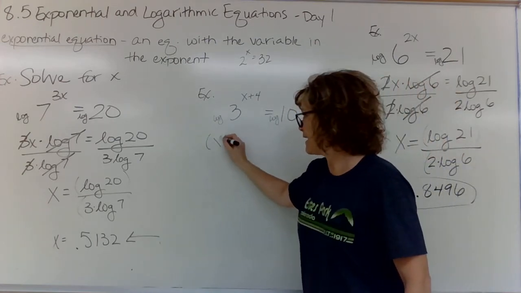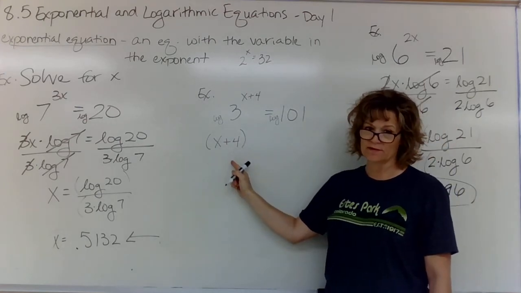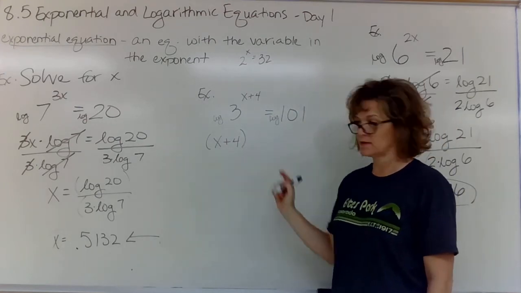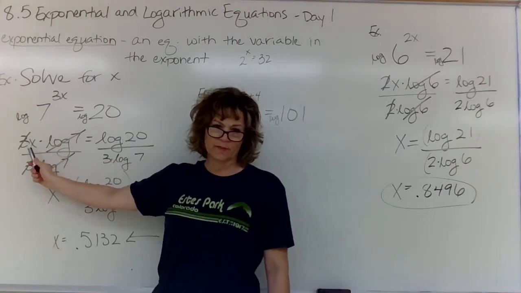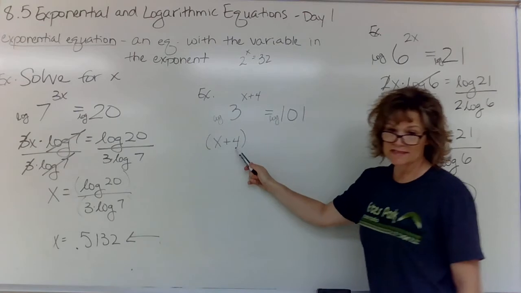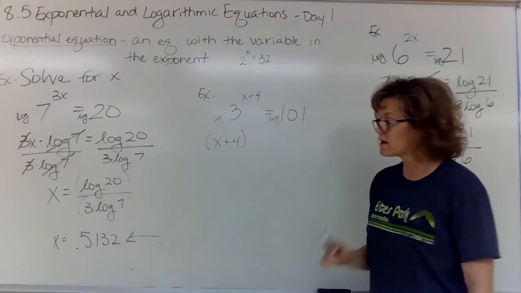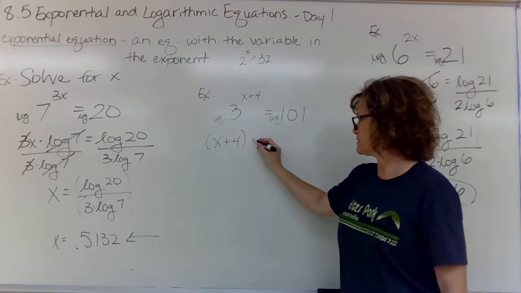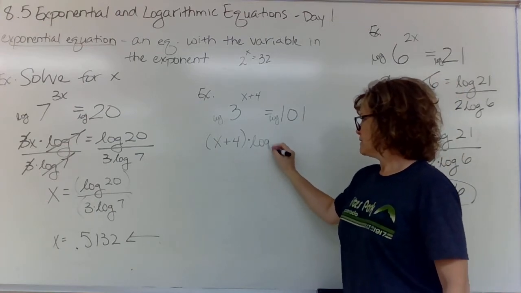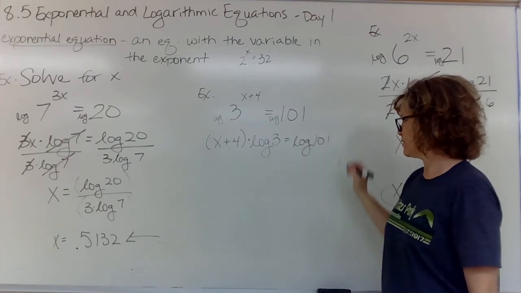That will bring down this exponent. Now, I'm putting parentheses around it. You should too. Over here, it's not such a big deal because everything's all multiplied. This is not. You know how picky terms are, so use parentheses. Times log 3 equals log 101.